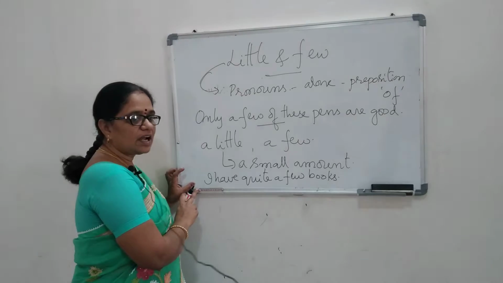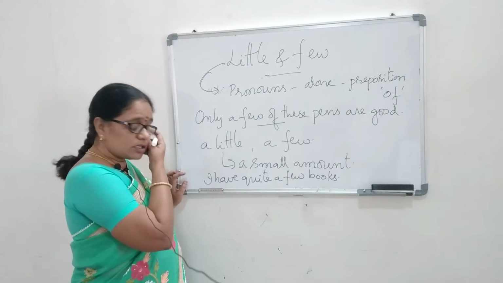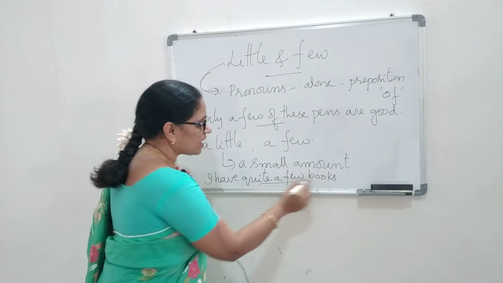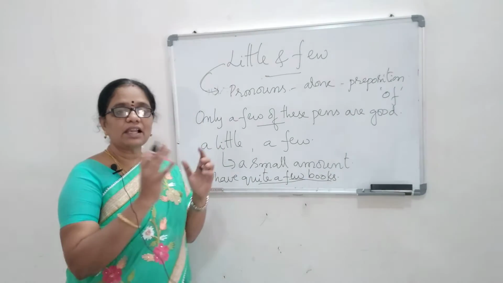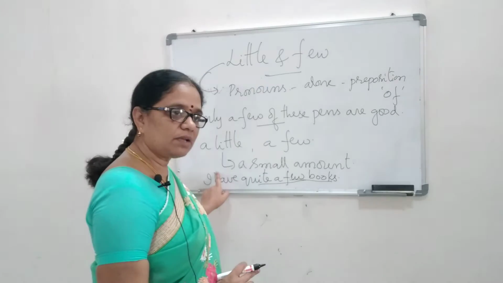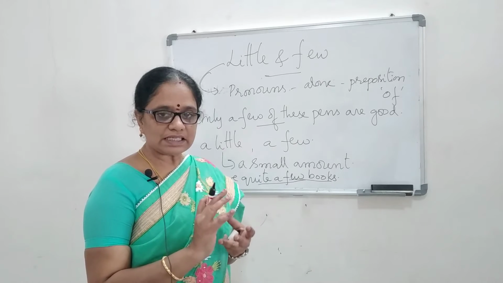I have quite a few books. So when I say like this, what I mean is, quite a few books means I have a lot of. What I said? A little means a small amount. A few means something very less in number.